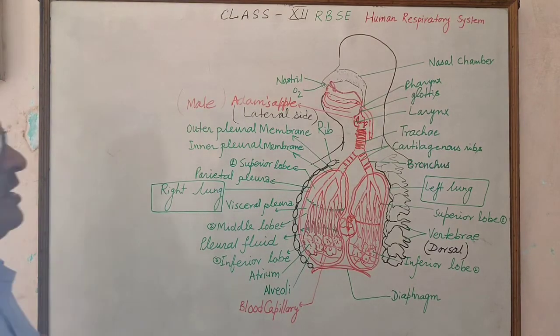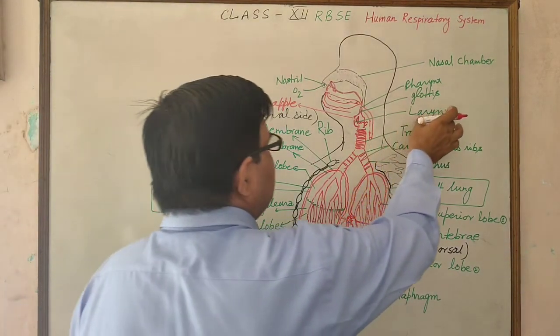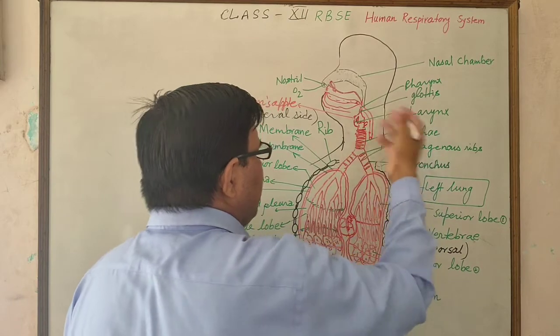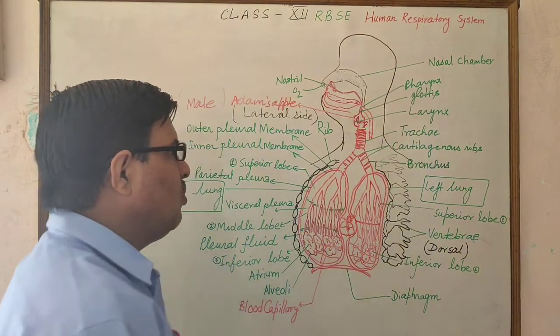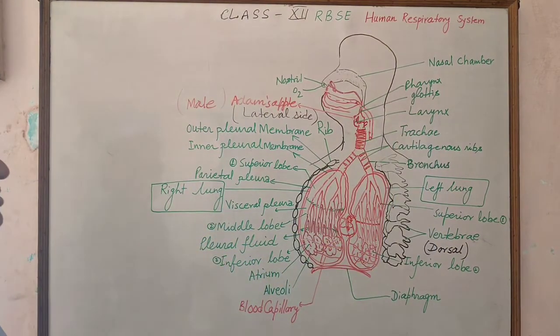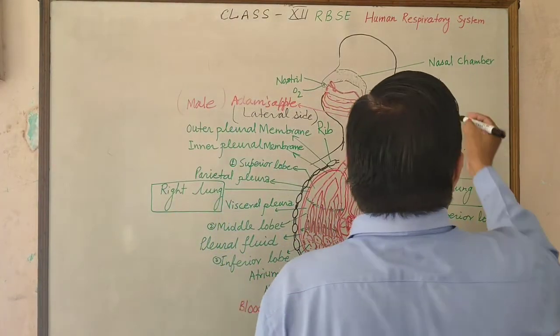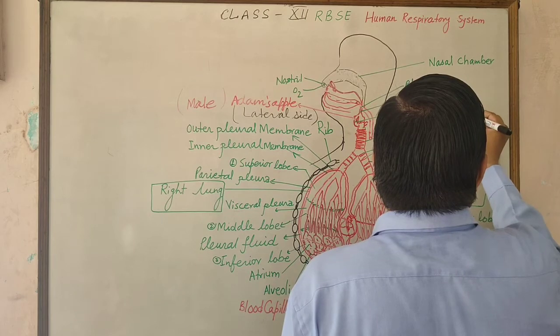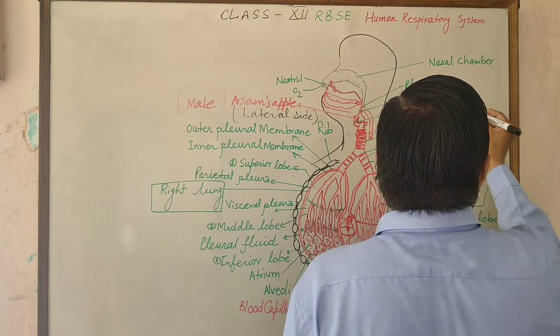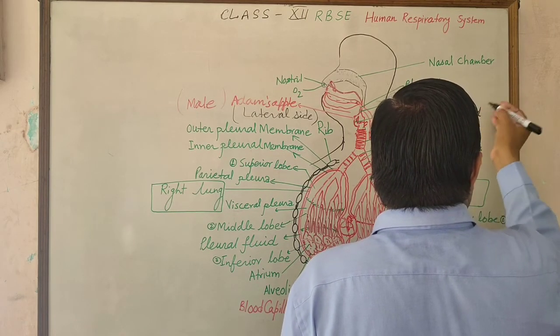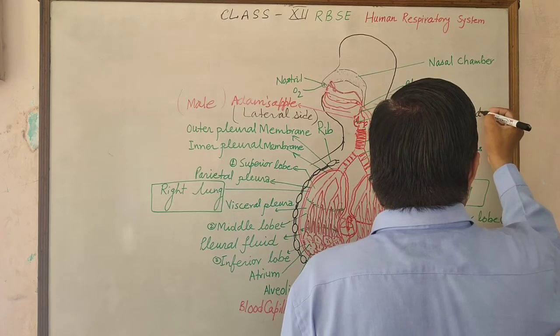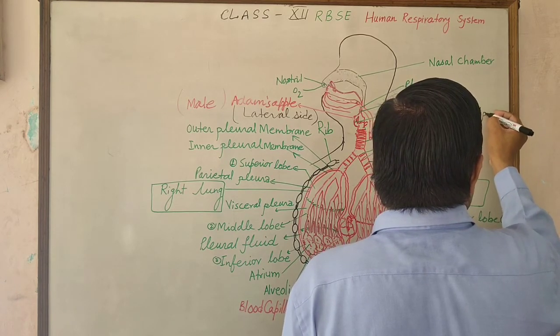This larynx contains the vocal cords and is responsible for producing sound, so it is called the sound box or sound producing organ.